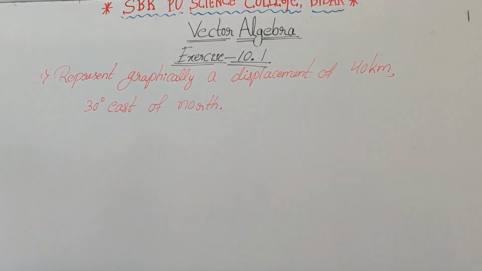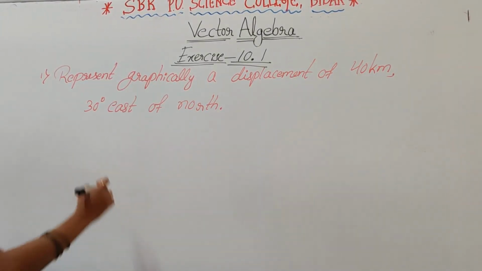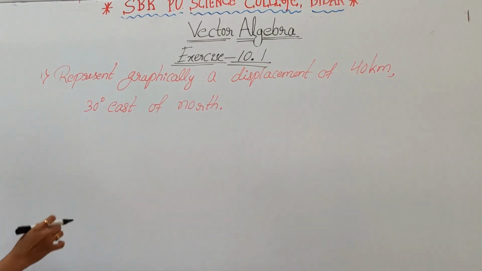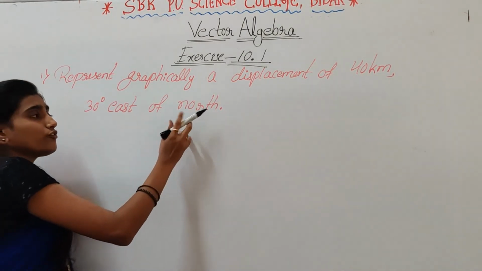So here the question is to represent graphically a displacement of 40 kilometer 30 degree east of north.